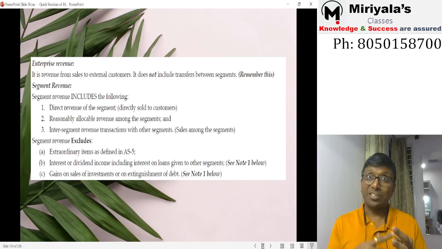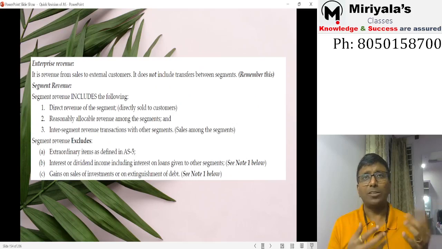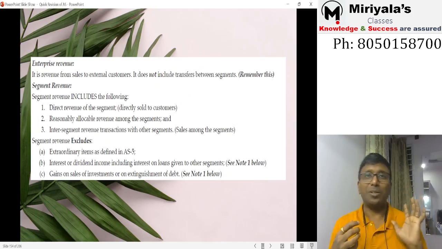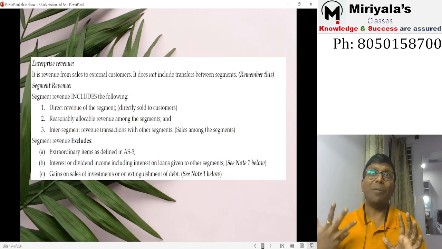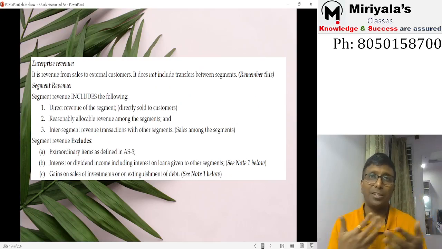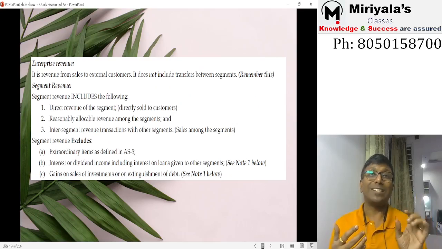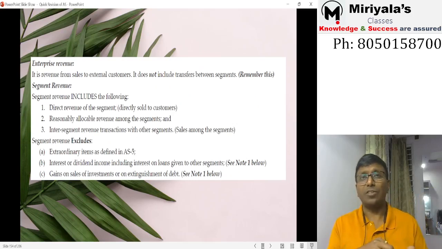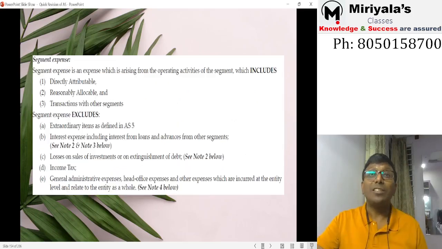Nor any interest income or dividend income. Why? Interest has come because you must have made fixed deposits or purchased debentures. Even if your segment is closed, the fixed deposit will continue and the investment in debentures can continue, because a segment is about operations. If the operations close, this is investment activity and that is operating activity. There is no link, so these are independent things. That's why we should not include such income as segment revenue. Gain or loss on sale of investment will also continue; it has nothing to do with the operation. These are investing activities.